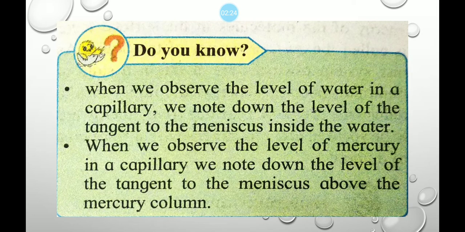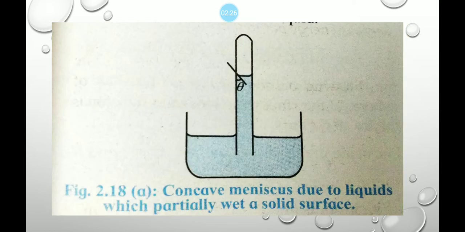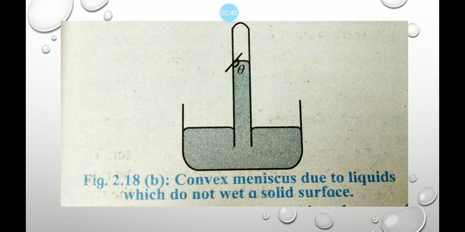First, when the angle of contact is acute, the liquid forms a concave meniscus, as shown in this figure at the point of contact. When the angle of contact is obtuse, it forms a convex meniscus.